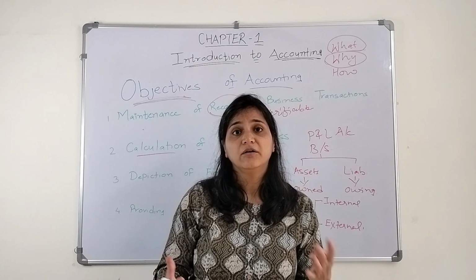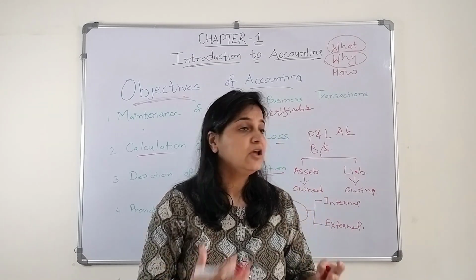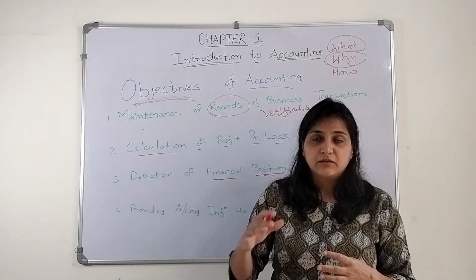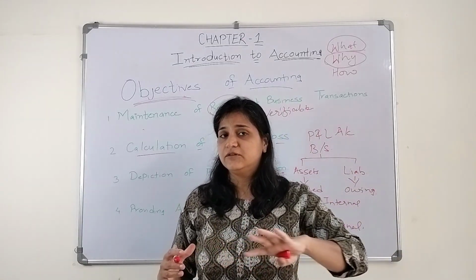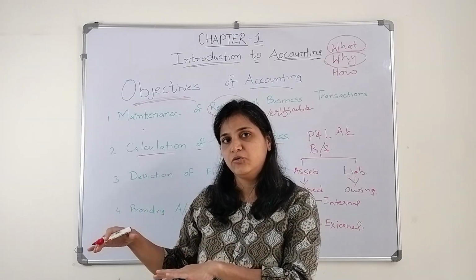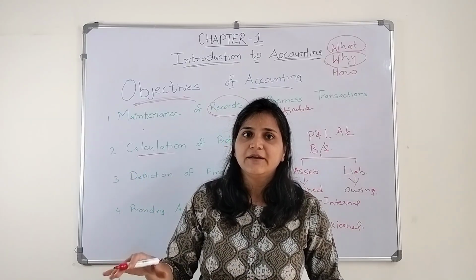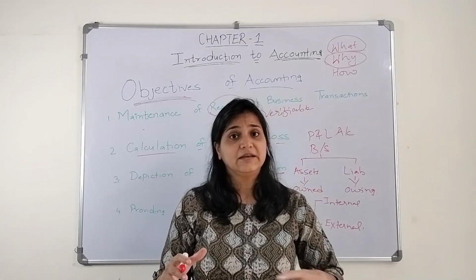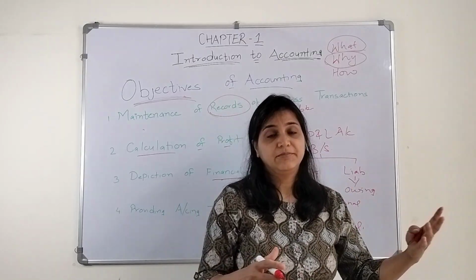They want to know how their organization is running so that they can plan and control certain things. If expenses are going too high, they can control it, make judgments, make budgets, and take decisions based on it.